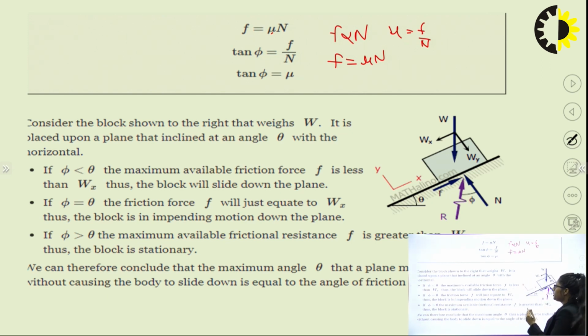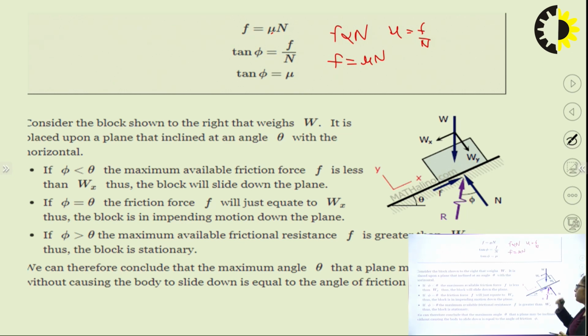So this block is resting on an inclined surface. The surface may be inclined, plane, horizontal, anything. If this is a rough surface, there should be a frictional force. So this is an inclined surface on which a body of weight W is resting.